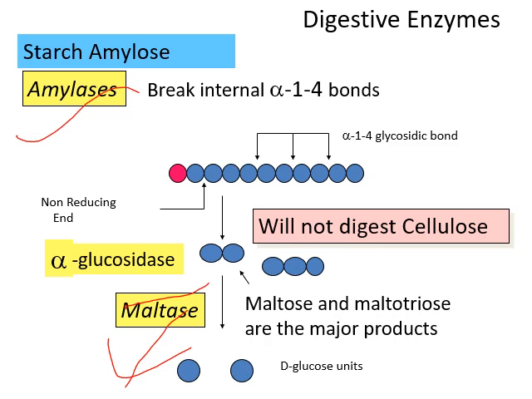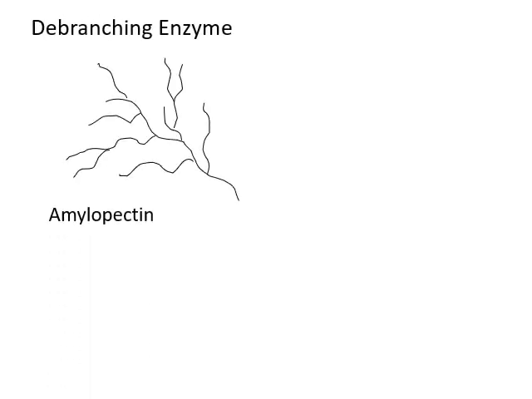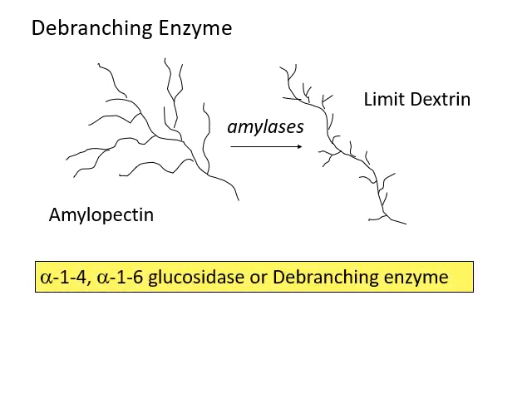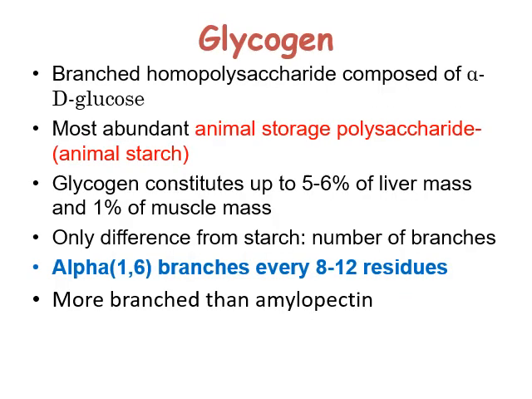And it will not digest cellulose. Then another enzyme, the debranching enzyme, causes removal of the branched points at the alpha 1,6 branching points, and it leads to the product limit dextrin. So this is all about starch.